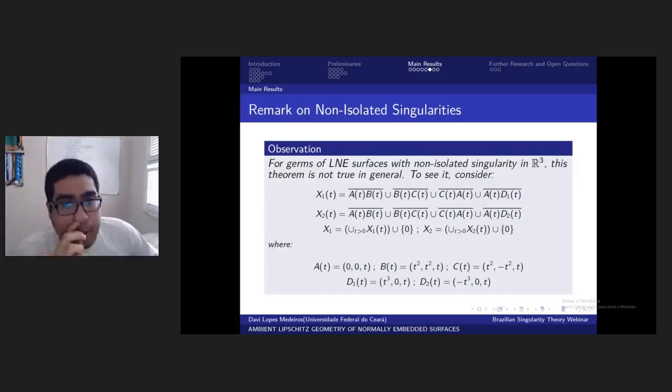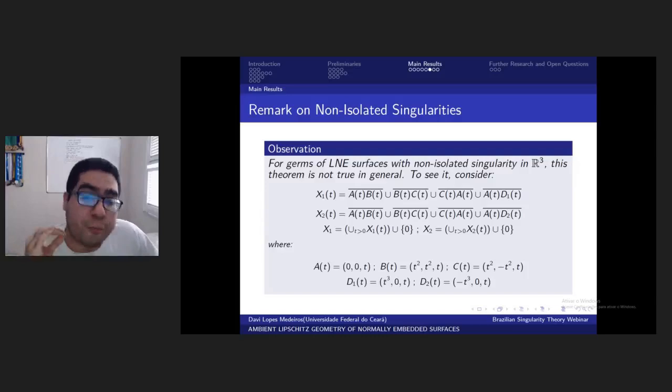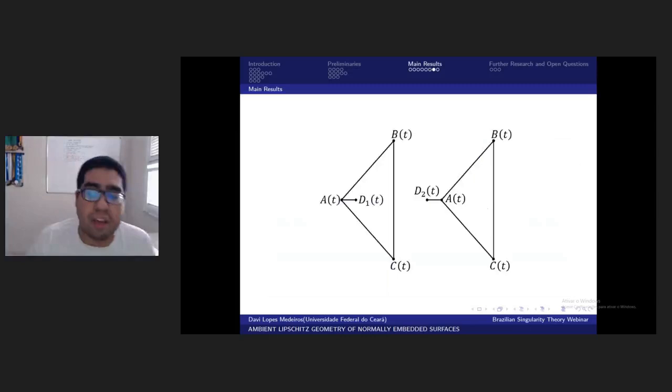Okay, but we must make some remarks, because one may wonder, well, what can we say about non-isolated singularity? And to our surprise, for germs of Lipschitz normally embedded surfaces with non-isolated singularity in R3, this theorem is false in general. Here you see the algebraic definition of the counterexample, but let's look at its link here.